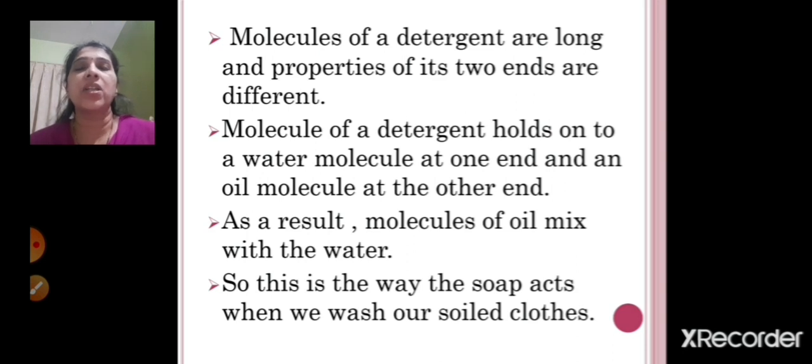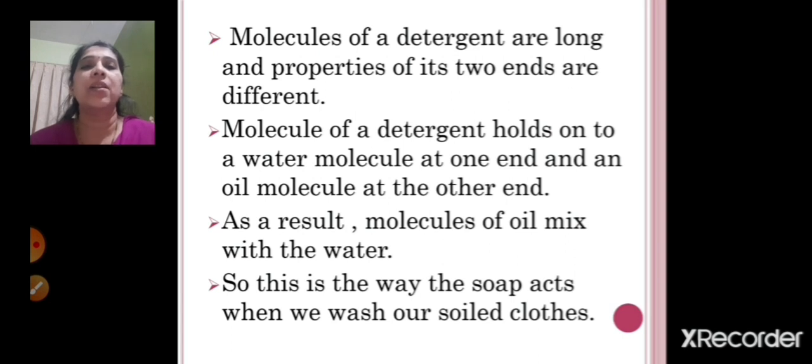After shaking it vigorously, what do you observe? You will observe that again the oil is floating on water. Now what will you do? You will add a solution of a few drops of detergent to this mixture, right? And now again you will shake the bottle vigorously. Vigorously means fast you will shake it, right?